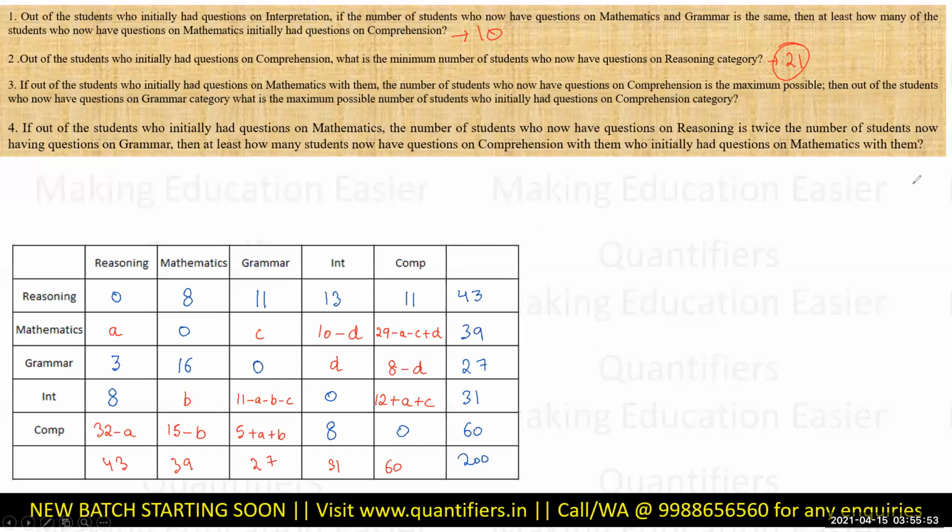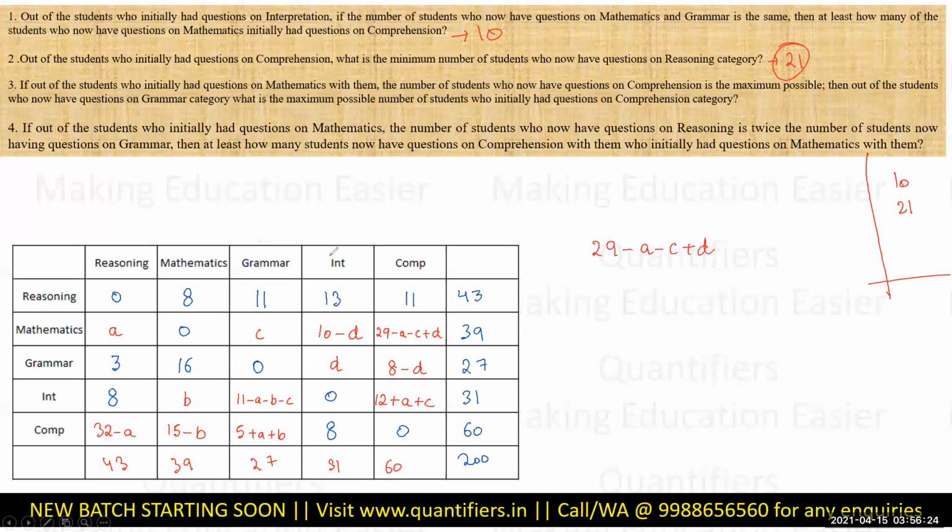So the first answer was 10, the second answer was 21, right? Now, third: out of the students who initially had questions on mathematics, जिनके पास पहले questions थे mathematics में, the number of students who now have questions on comprehension, अब जिनके पास comprehension है, यानी ये part, is as large as possible, तो ये ज़्यादा से ज़्यादा बड़ा है. This is as maximum as possible.